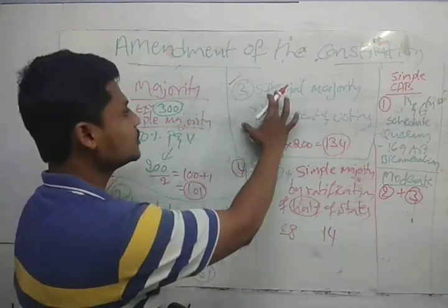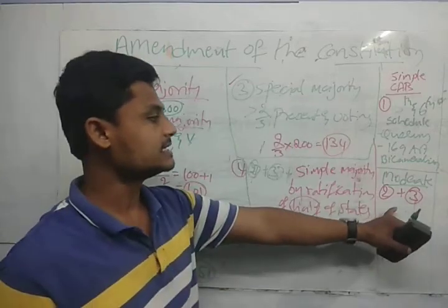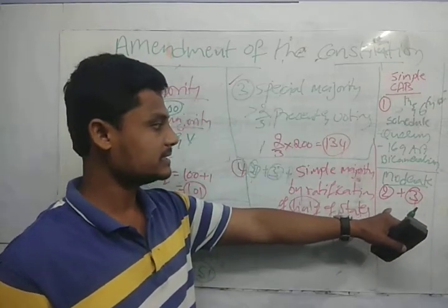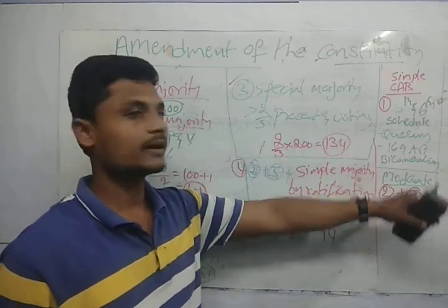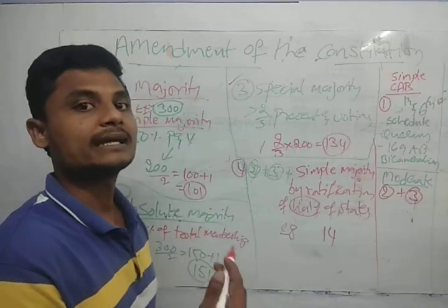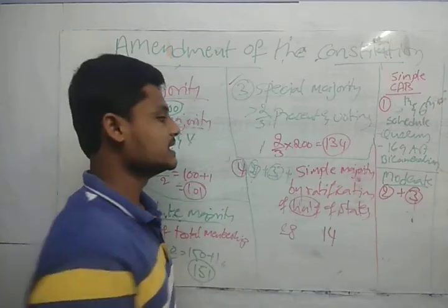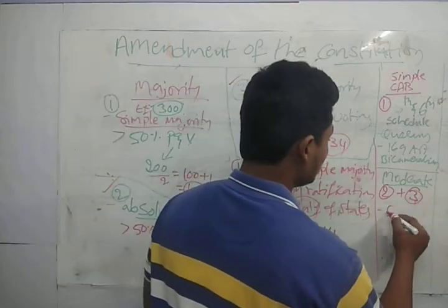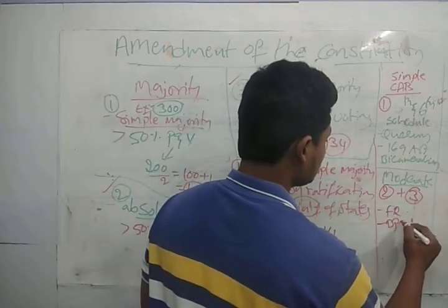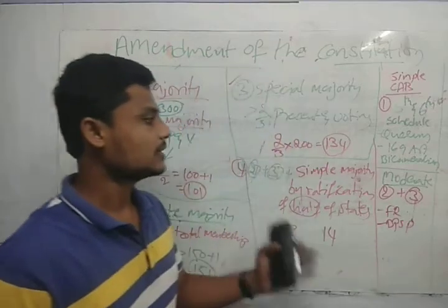If both are satisfied, then we go for amending the constitution through this moderate method, that is for the fundamental rights and the DPSPs. These are the provisions kept in the moderate case.